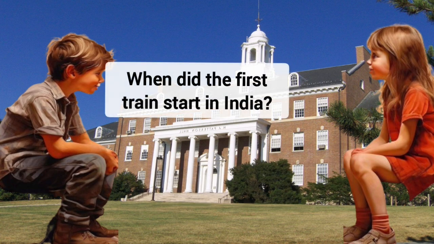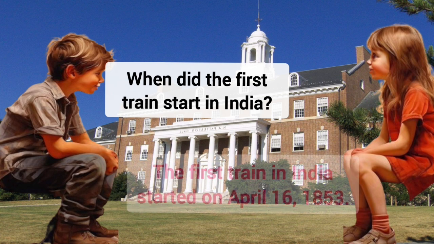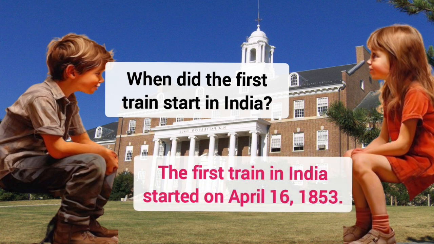When did the first train start in India? The first train in India started on April 16, 1853.